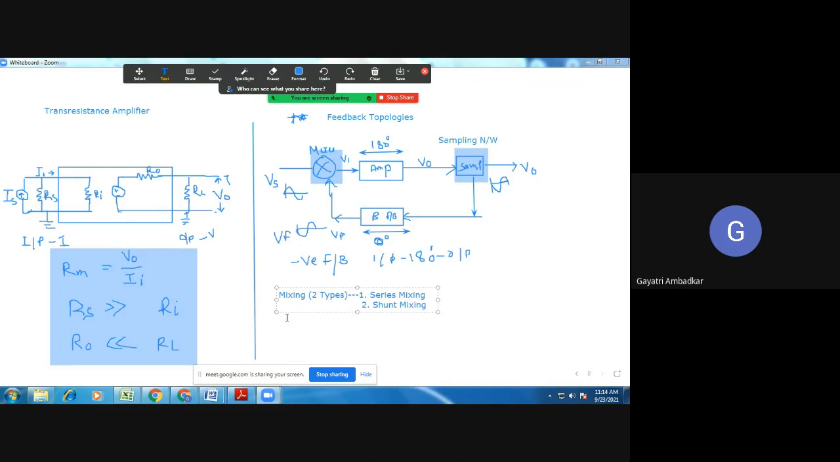Where is mixing happening? At the input of the amplifier. Where is sampling happening? At the output. Sampling also has two types. What are those two types? First is voltage sampling and second is current sampling.